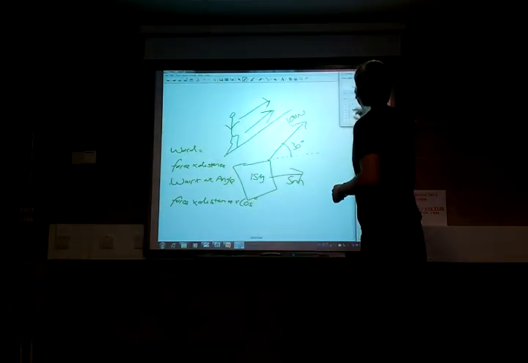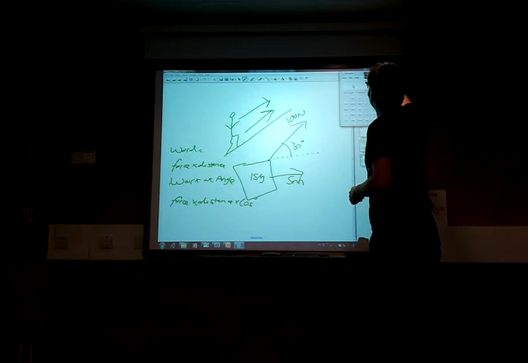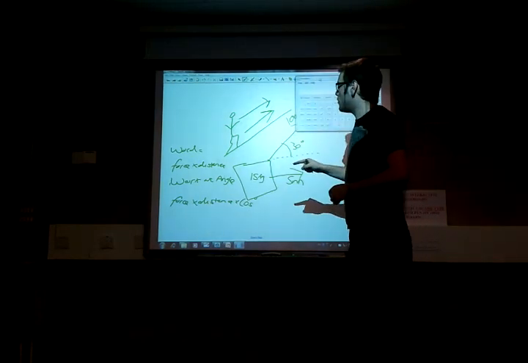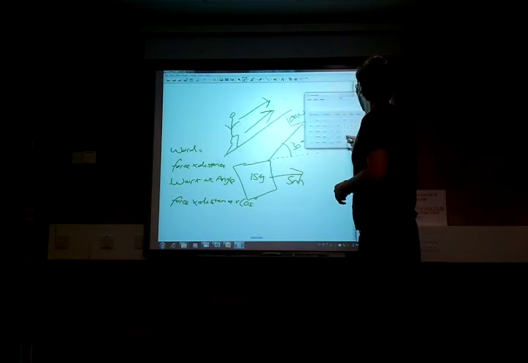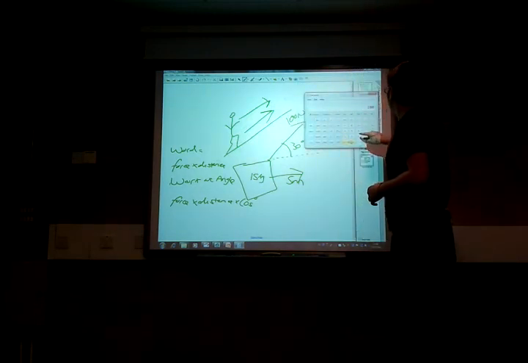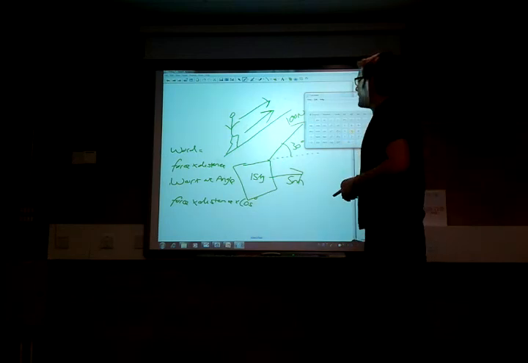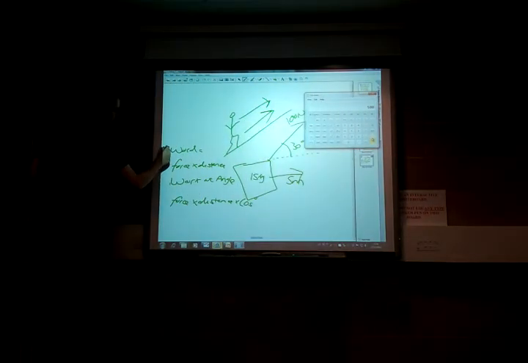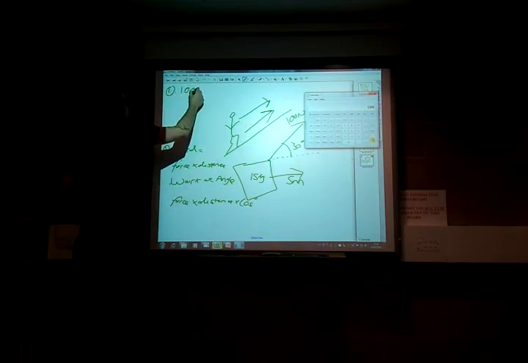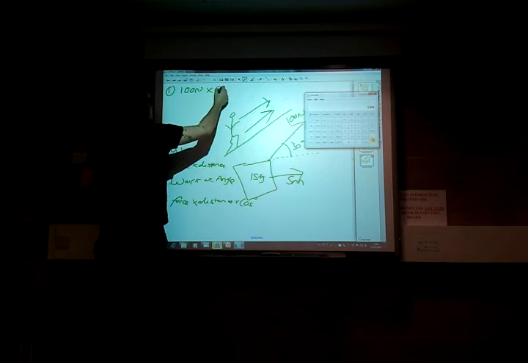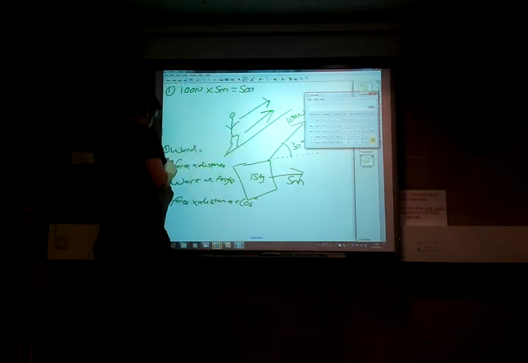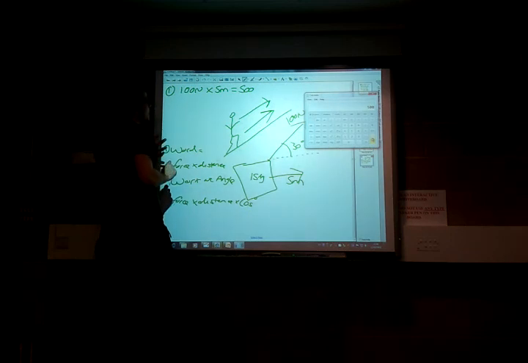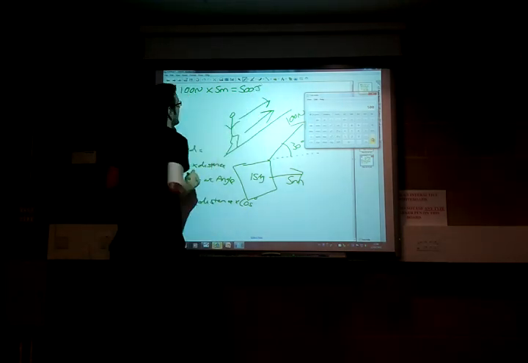So what we need to do is I need to open this up into a scientific calculator. So our normal force times distance would literally just be our 100 newtons of force times the 5 meter distance that we want to take it. So our first one here, number 1, would be our force of 100 newtons times the distance of 5 meters, which would then give us 500. So that is work. Okay, so that's again energy, so that's 500 joules.